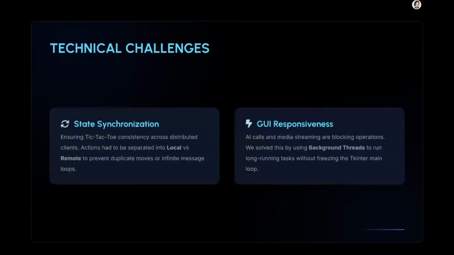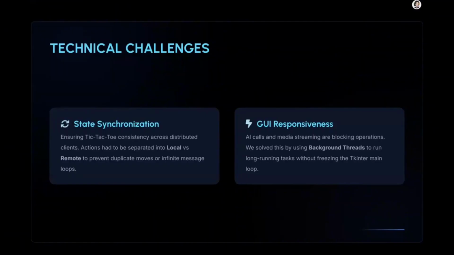Third, we faced several challenges during development. One major challenge was synchronization. In the tic-tac-toe game, when one user makes a move, the move has to be sent to the server and then correctly reflected on the other client's board. We had to make sure local actions and remote updates were separated. Otherwise, the system could create duplicate moves or message loops.